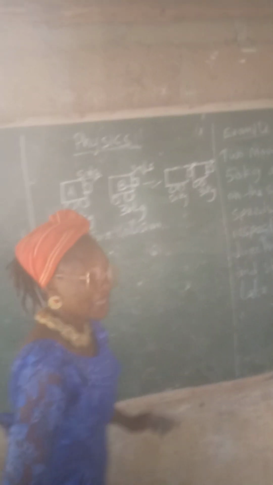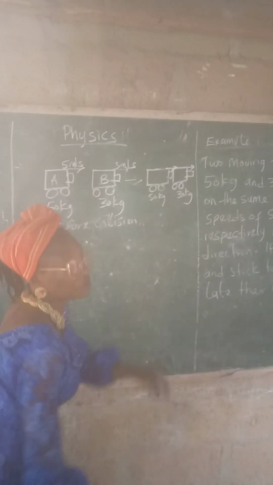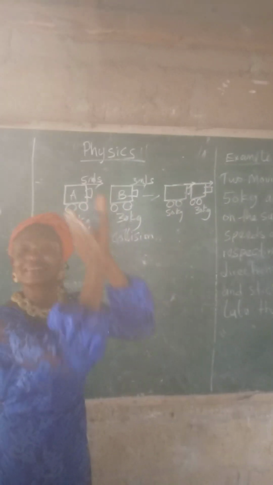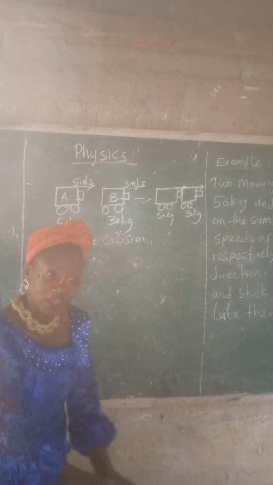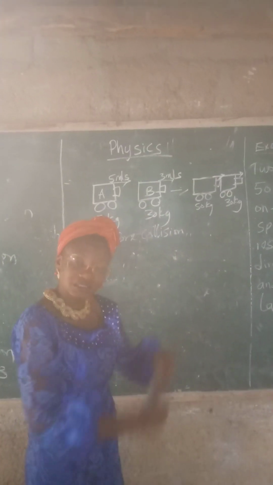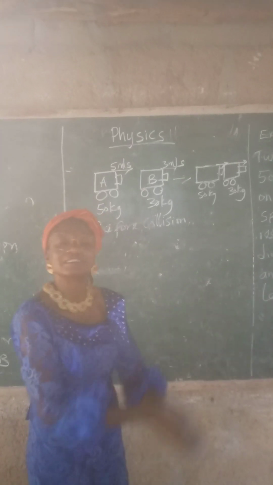If they stick together, it means the velocity will be the same. If it's not the same, one should be in front and the other should be at the back. But if they are together, it means the velocity is the same. Okay? So if the first one is moving with 5, the other one too is moving with 5. If the first one is moving with 10, it means the second one also is moving at the rate of 10 meters per second.